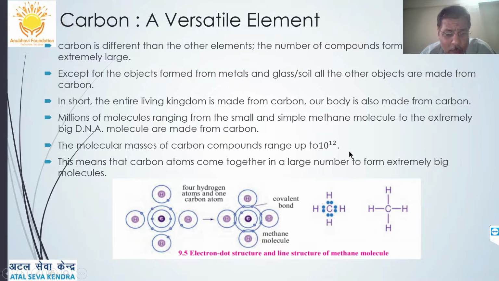That much is the molecular mass. This means that carbon atoms come together to form a large number of extremely big molecules too. Example here, how a methane molecule is formed. Now carbon, as I told you, it has 2, 4, that is, 4 electrons in the outermost shell. When 4 hydrogen atoms approach it, they will share one electron with each of them, so that a single covalent bond is formed. In this way you can see C single bond H, single bond H, single bond H, single bond H. So 4 single covalent bonds are formed, and the CH4 molecule, that is methane, is ready.